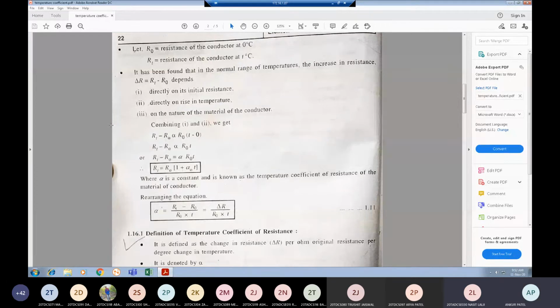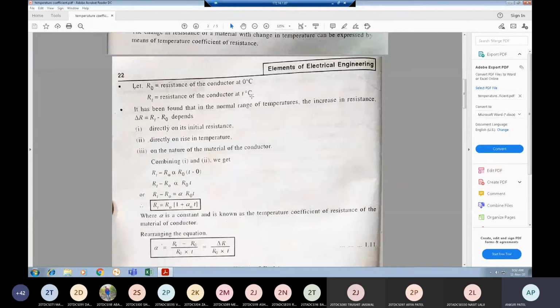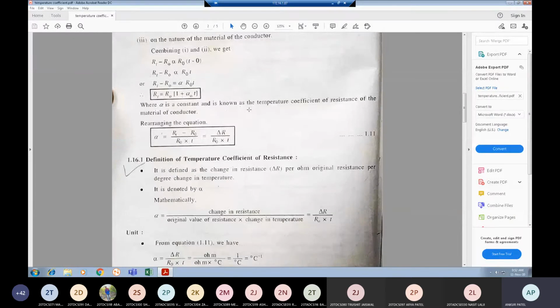This is the reference from 0 to T, rise in temperature, and T to 0, cool down of temperature. So you can consider from 35 degree to 70 degree you are rising. So 35 degree, that is your initial resistance, that is your R0. Are you getting? Yes, sir. Okay, now we'll see an example. Initially we have taken 0 and T, but practically you will have a temperature value, so you are rising or cooling down.